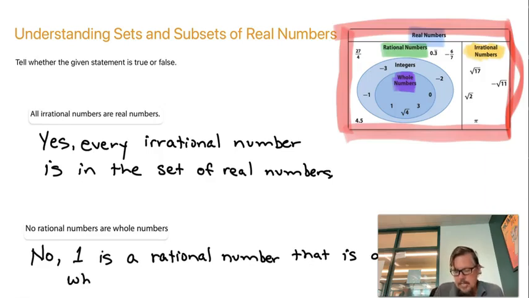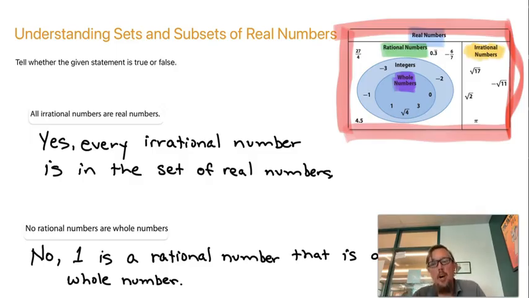And again, it's very easy to tell from the diagram, because if we look at the rational number set, the whole numbers circle is inside of the rational numbers section, meaning if something is a rational number, it could also be a whole number. Does it have to be a whole number? No, there are lots of rational numbers that aren't whole numbers, but the statement says no rational numbers are whole numbers, and there are rational numbers that are whole numbers, like the number 1.